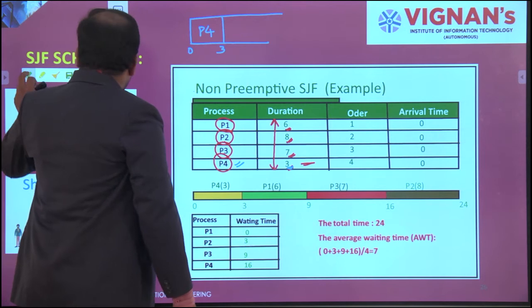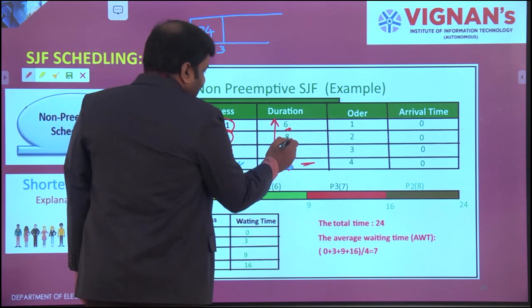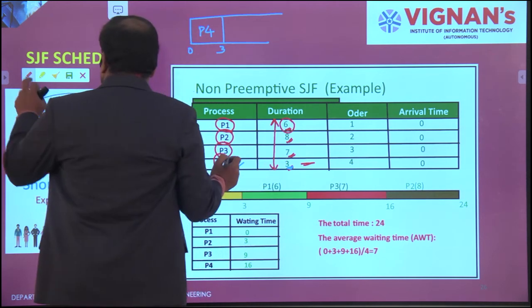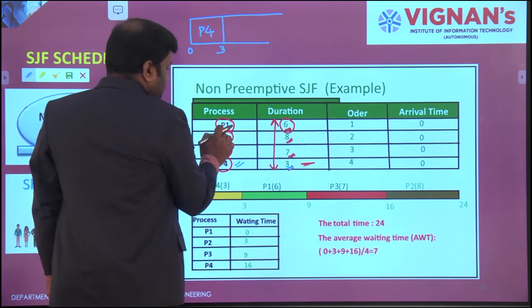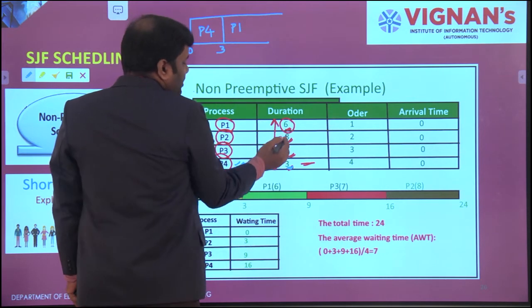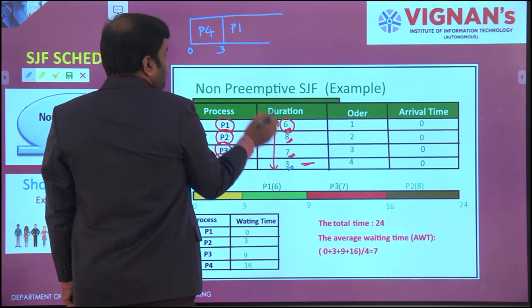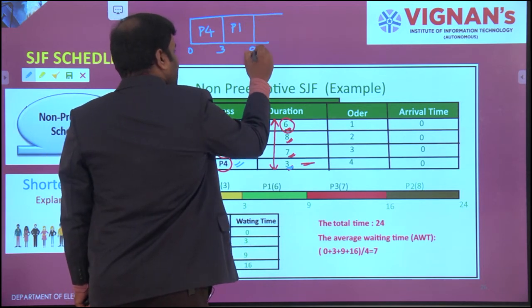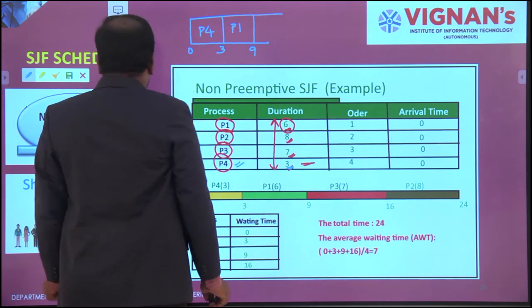Okay. Next, among 6, 8, 7, which is the shortest one? 6. And the corresponding process is P1. So I'll start over here itself. P1, how much time will it take? 6 seconds. So 3 plus 6, 9 seconds. So at 9 it is going to be stopped.